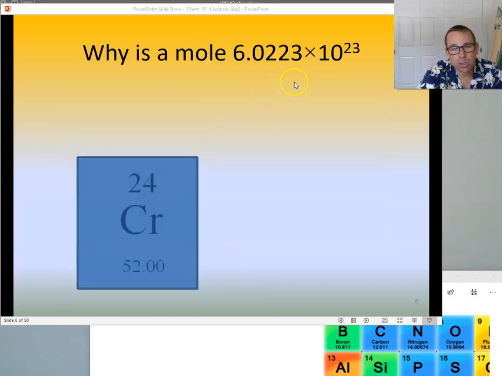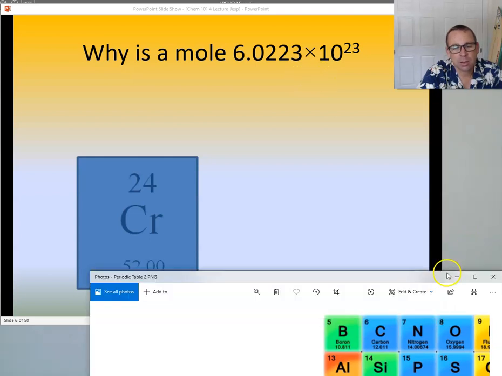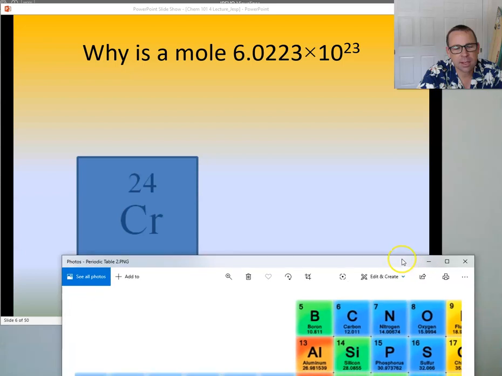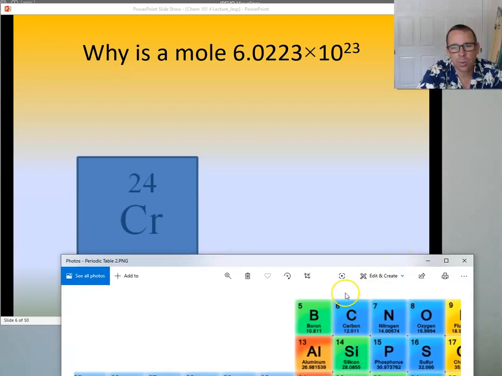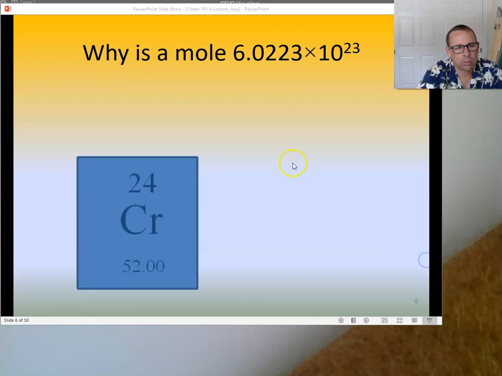Why is a mole 6.02 times 10 to the 23? Because that's what we found. That's the number of carbon atoms we found were in an actual 12-gram sample of carbon. So we set that as our number for a mole.